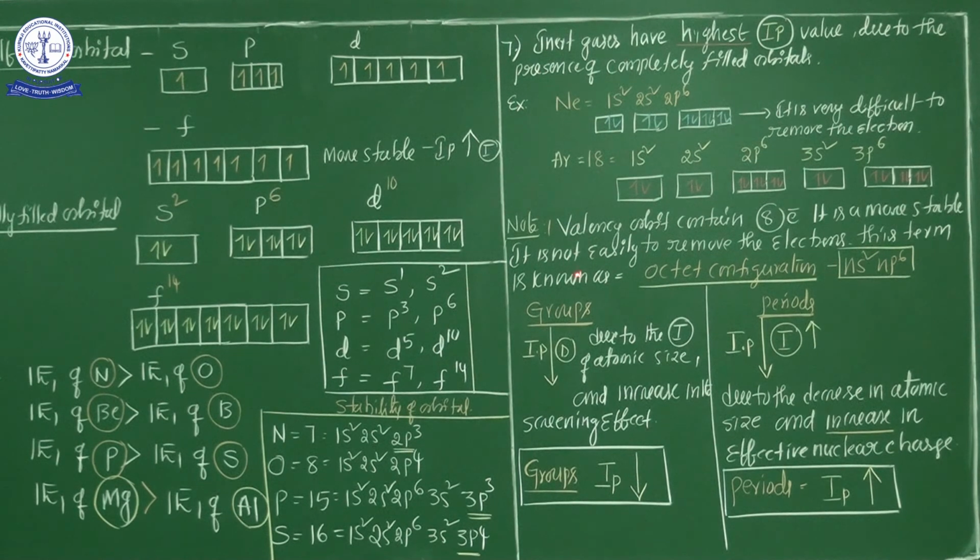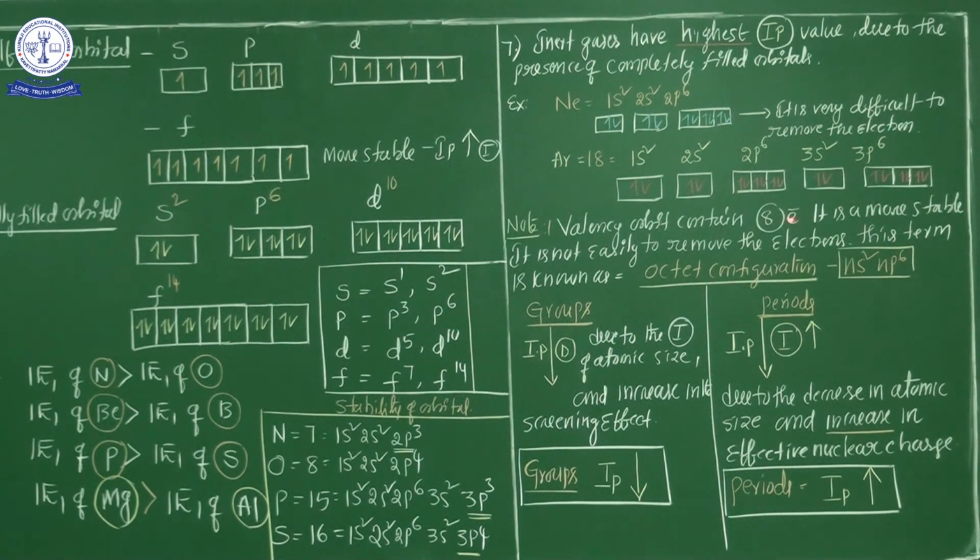One important note is here. Write down in your notebook. Valency orbit: any atom out of 118 elements, if the valency orbit contains 8 electrons, it is more stable. See, neon: the valency orbit, the second orbit, has 2s2, 2p6, 8 electrons. When 8 electrons are there, it is very stable. Then argon, 3s2, 3p6, this is also very stable.